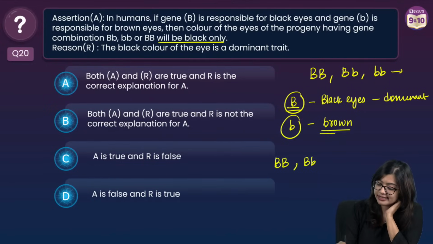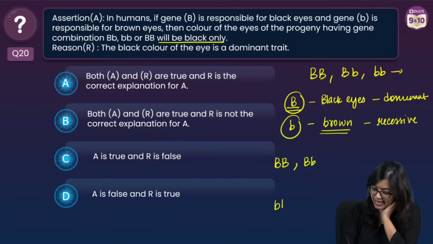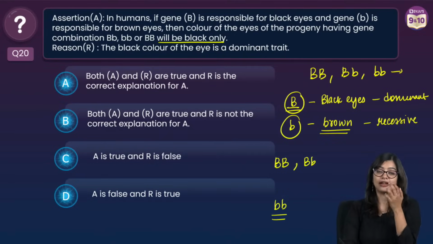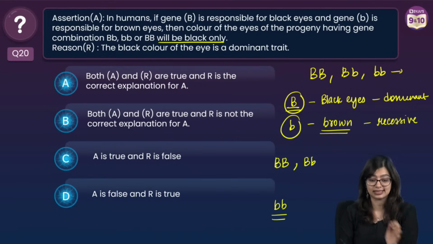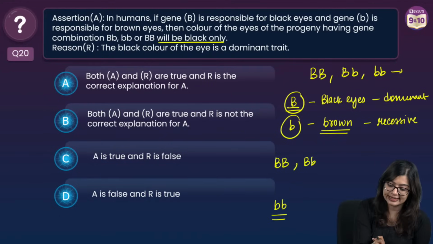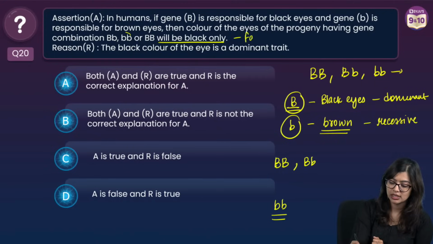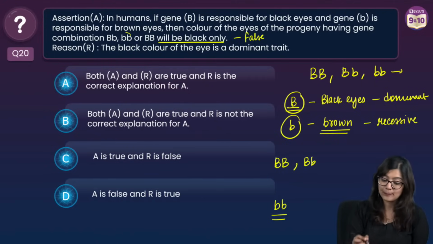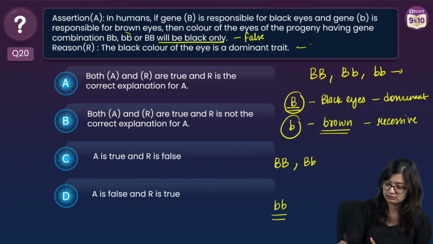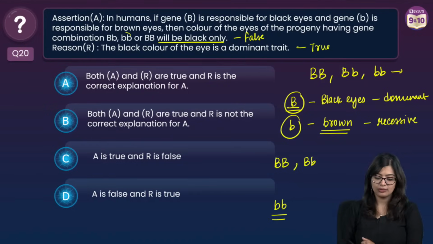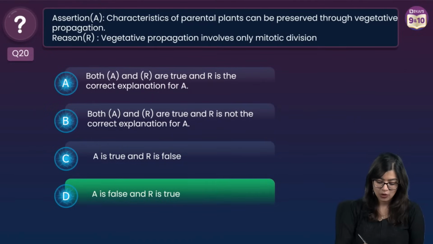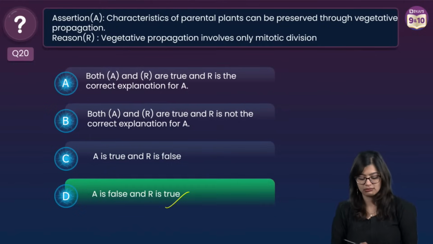But when will the recessive trait express itself? The recessive trait will only express itself in the homozygous recessive condition. So can I say that even if it is small b, it will be black? No, the statement is false. But black eye is a dominant trait. Of course, this is true, which is why the correct answer is option D, where A is false and R is true.